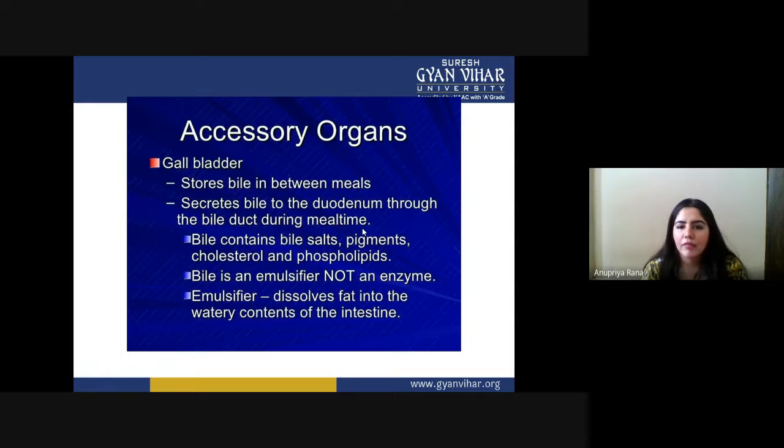So if we talk about bile juice, it is just an emulsifier of fat. It is not an enzyme, so you have to remember that bile juice is not an enzyme. Emulsifiers dissolve fat into the watery content of the intestine. The fat is present as solid molecules, and these have to be converted into the watery content. This process is known as emulsification, and it is done by the bile juices.